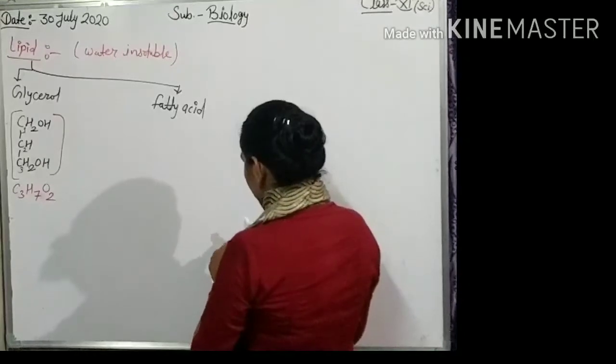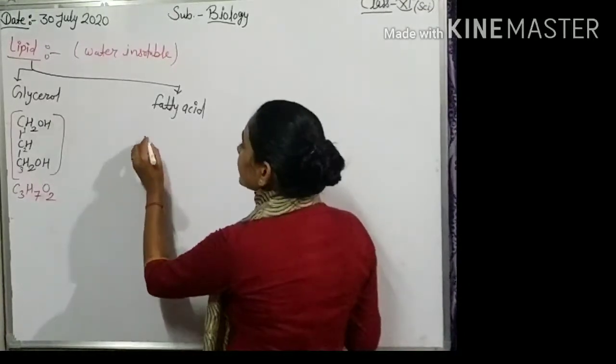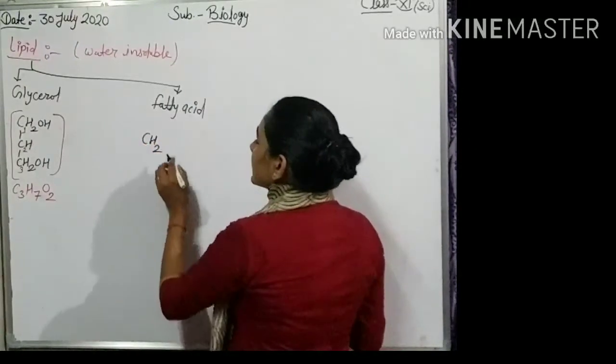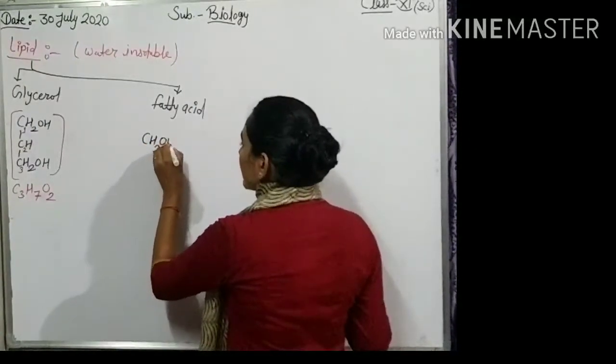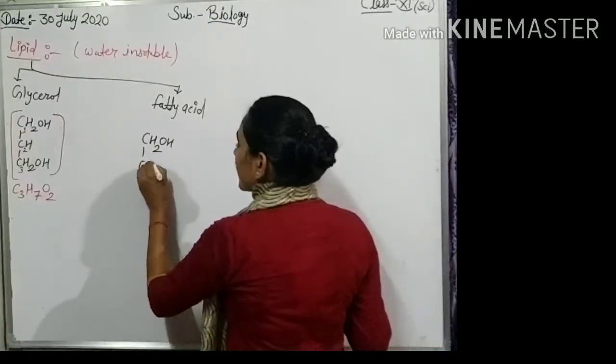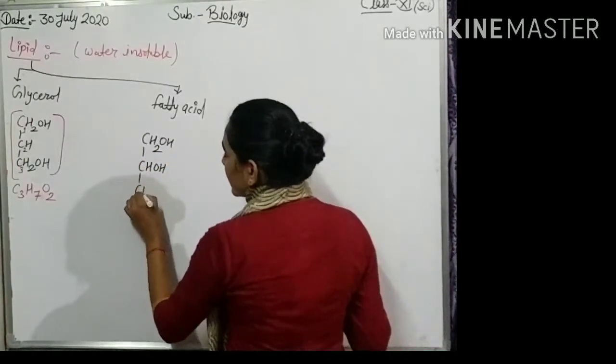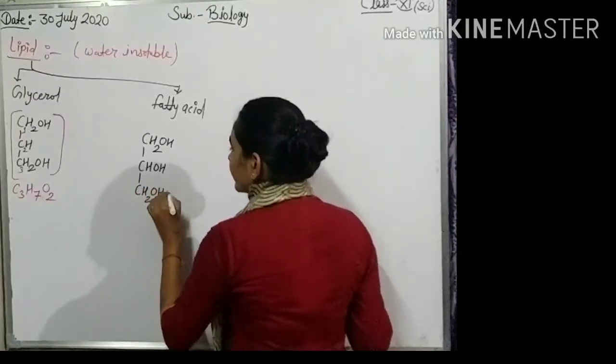And the structure of fatty acids: CH2OH, CHOH, CH2OH.